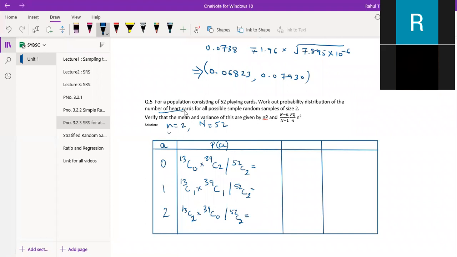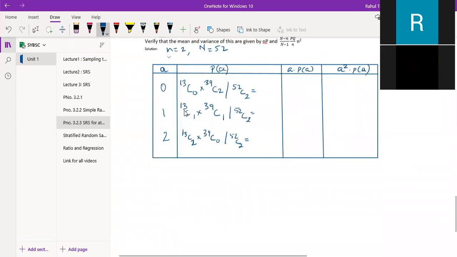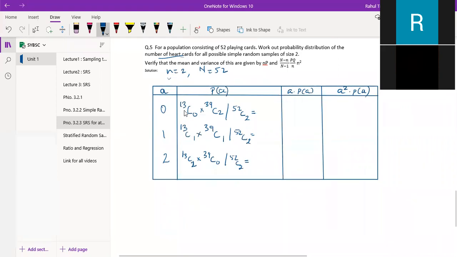you want to verify that their mean will be equal to this. तो mean आपको निकालना पड़ेगा. So expected value of A निकालना पड़ेगा. Instead of writing expected value of A, you can write here A into P of A. Because if I add up this, I will get the expected value of A. Then A square into P of A. So here, this quantity will be expected value of A. This quantity will be expected value of A square.